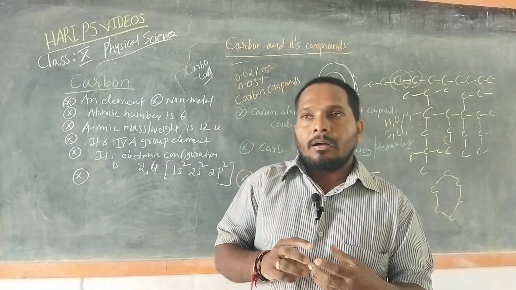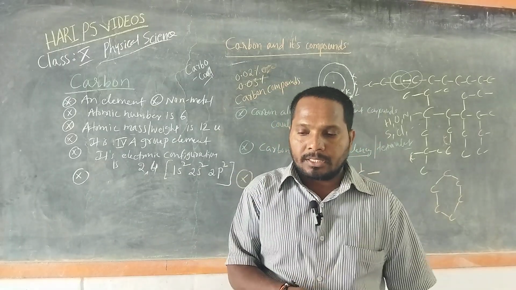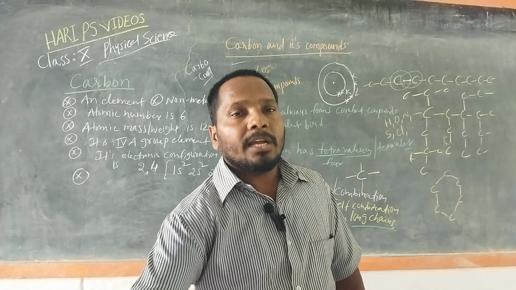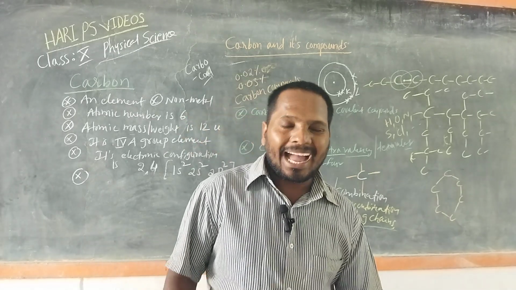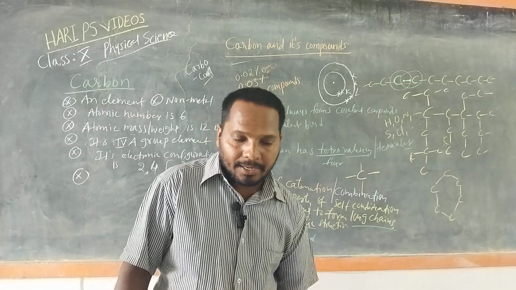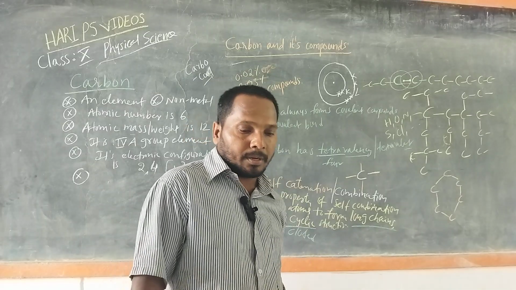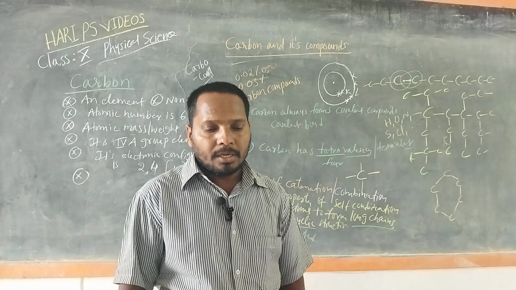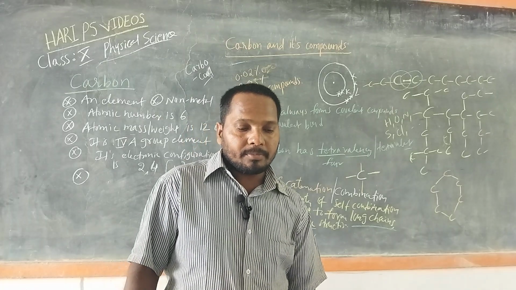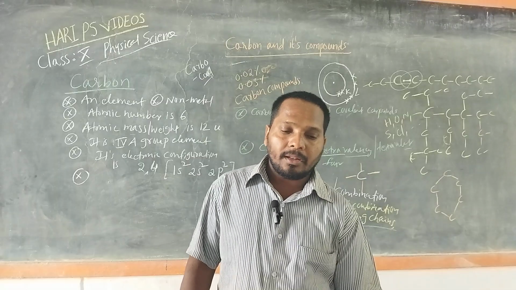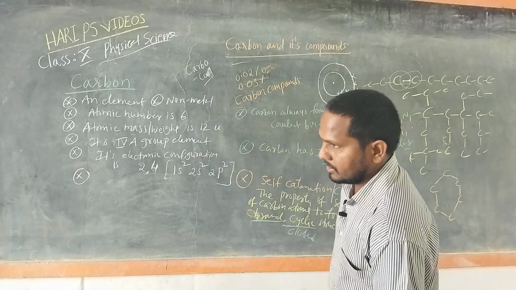Then we have one more element in the periodic table or in nature. Silicon also has some self combination, known as catenation, though not to the extent seen in carbon compounds. The silicon element shows some catenation property due to which it forms compounds with hydrogen having chains of 7 or 8 silicon atoms.